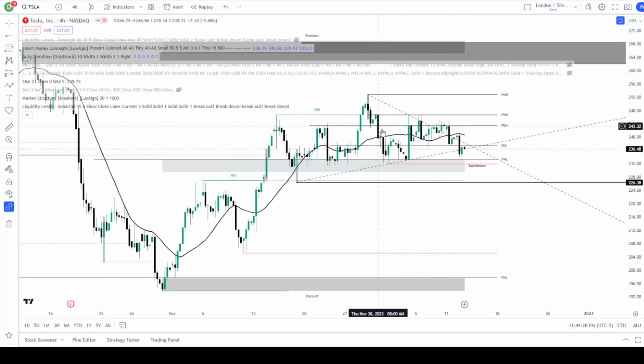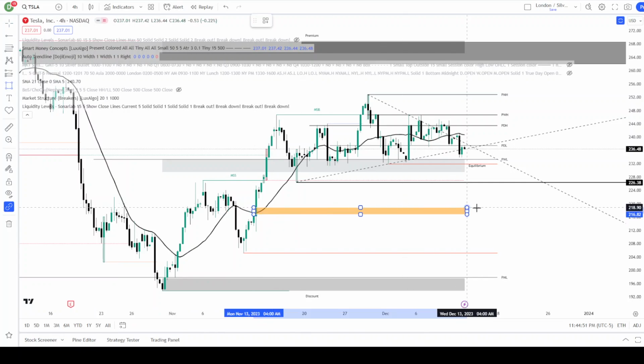But again, here's that wick to low to high, optimal trade entry right at the previous week's high. I think that's going to hold, and I think we're going to see a flush. We also have this kind of complex head and shoulder pattern where we have a shoulder and a shoulder. We have a head, we have a shoulder, and potentially a shoulder. Or you could say shoulder, shoulder, however you want to look at it. But we have the looks of a complex head and shoulder that could take us down. Definitely could take us down a little bit lower before we see a more significant bounce.